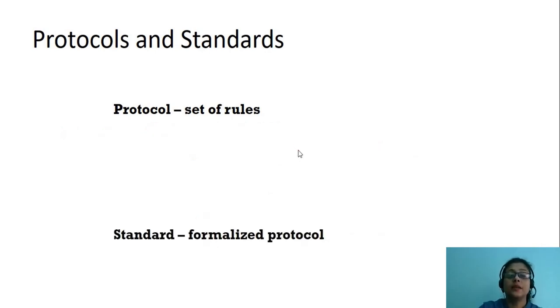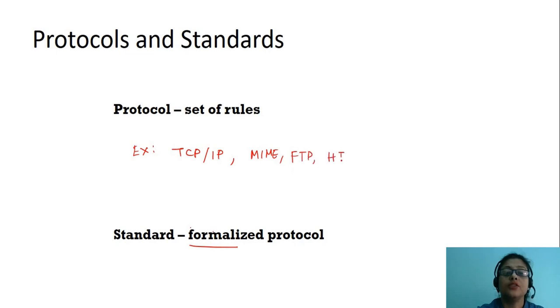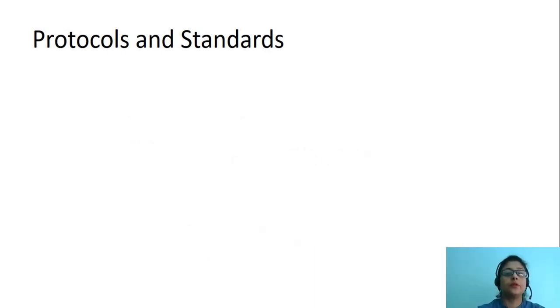Next, let us look at standard. A standard is a formalized protocol. Now, let us look at some of the examples. Some examples of protocols are TCP/IP, MIME, FTP, HTTP, etc. Let us now look at some of the protocols and standards examples.